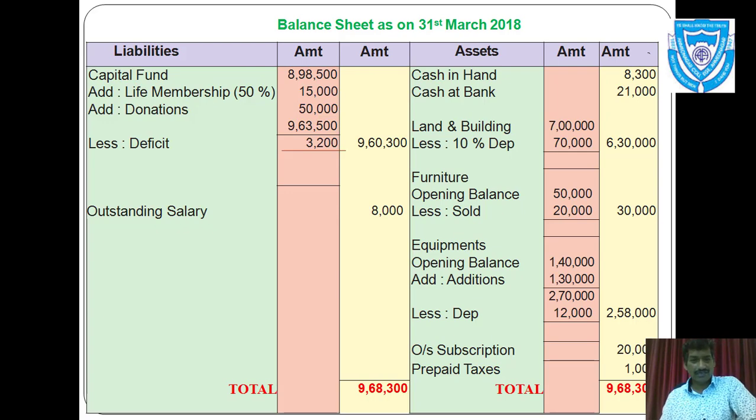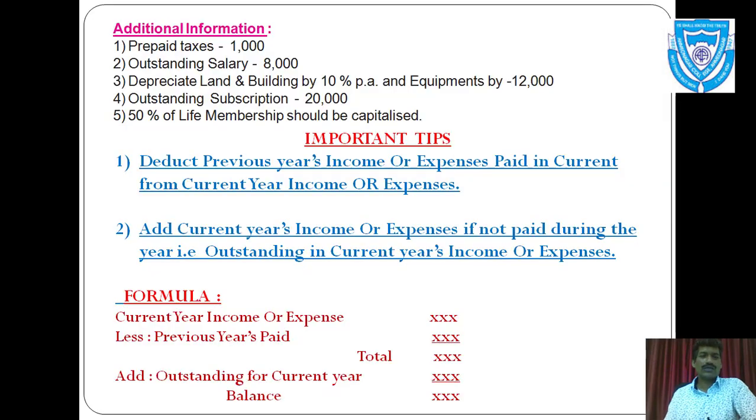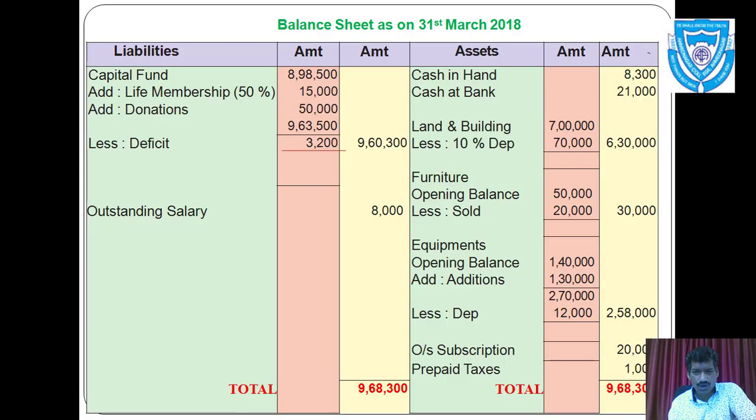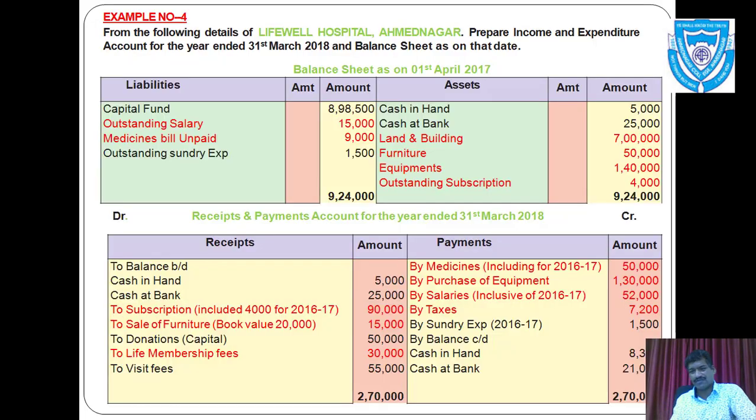And let us check whether any head is remained or not. So I can see that on liability side we have considered all the heads. Now let us come to asset side. First we can see here cash in hand and cash at bank. You can see the closing balances of cash in hand and cash at bank, because we have to record closing balances as this balance sheet is as on 31st March. So we must take the balances as on 31st March.